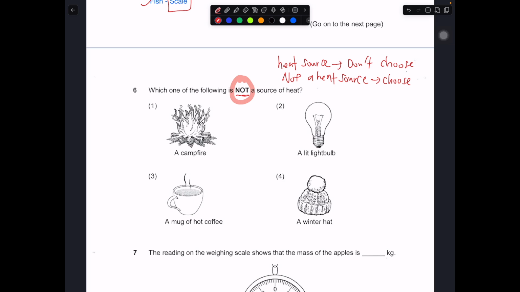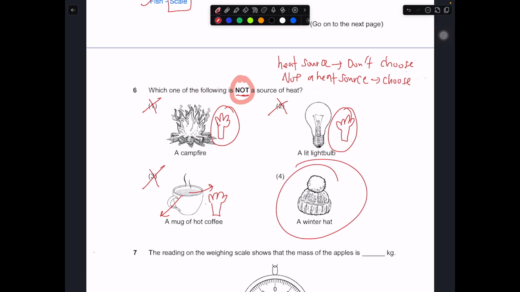Campfire, of course, if you put your hand over here, you will feel hot. Your hand will feel hot because your hand gains heat from the campfire. So it is a heat source, you don't choose. Light up as well. If you put your hand there, after a while you will feel hot as well. Because it gives off light and heat energy, you don't choose. Cup of hot coffee, definitely, because it's hot, you will start to lose heat to the surroundings. If you put your hand beside it, you will also feel hot. So you don't choose.